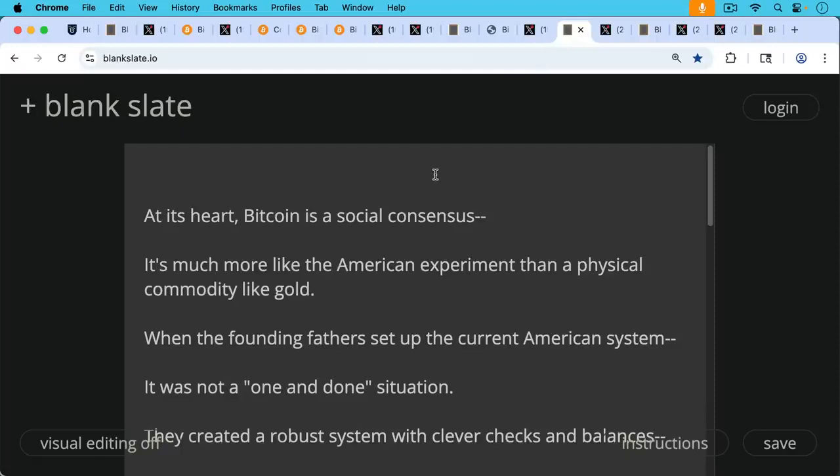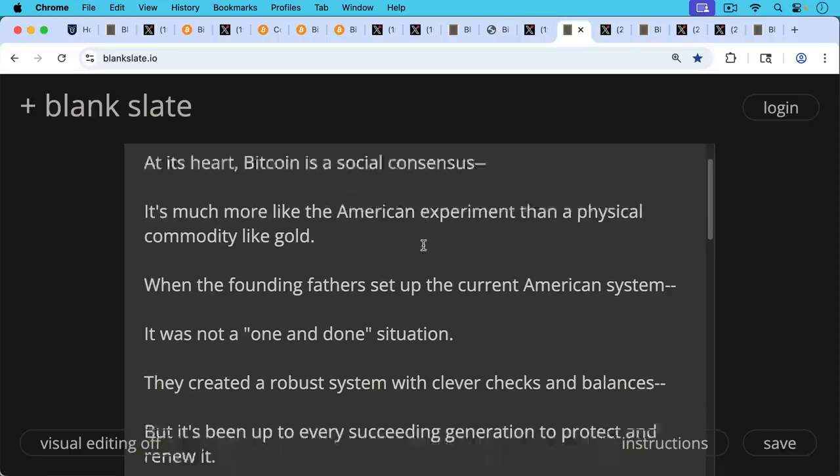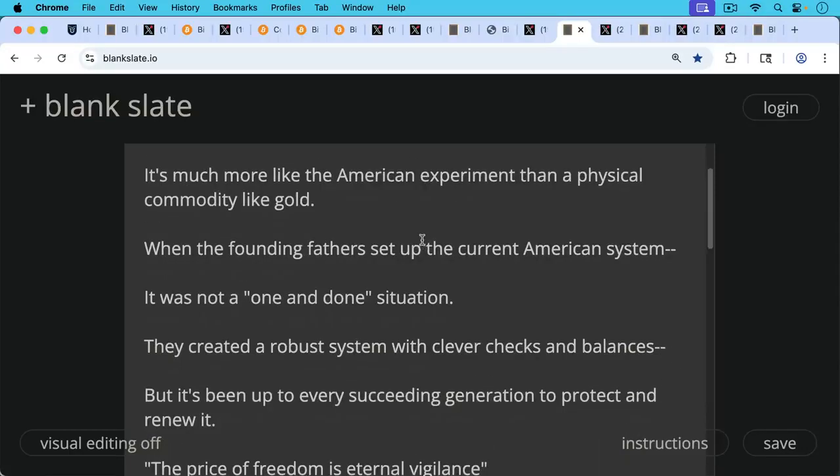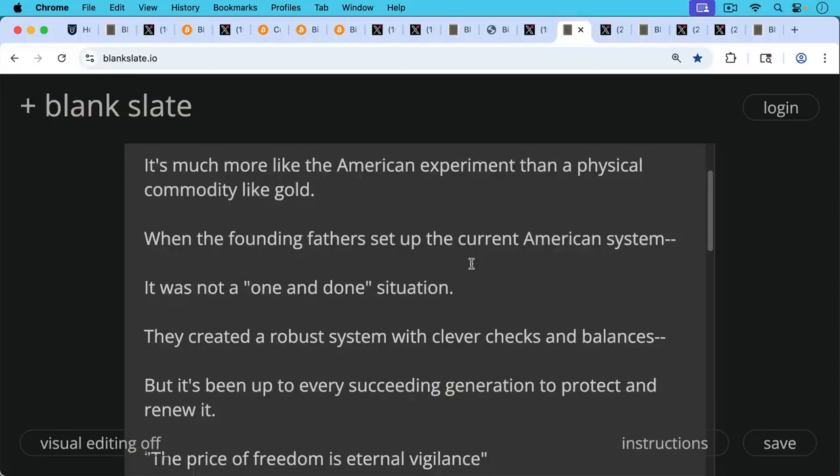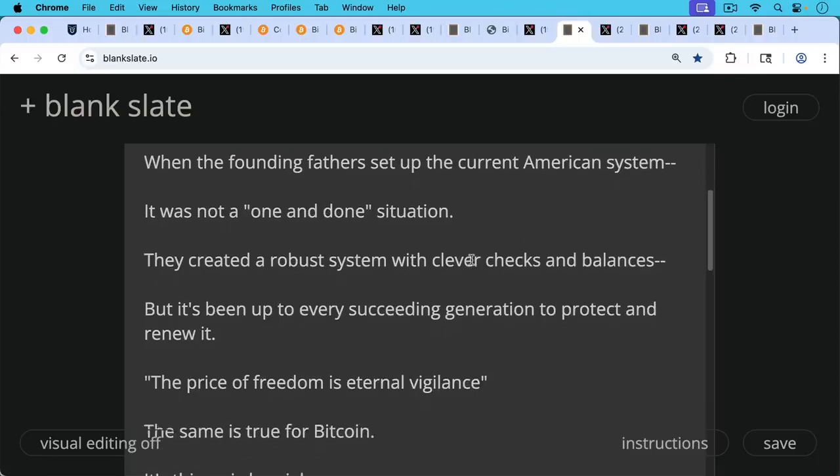At its heart, it's important to remember Bitcoin is a social consensus. It's much more like the American experiment than a physical commodity like gold. When the Founding Fathers set up the current American system, it was not a one-and-done situation. The Founding Fathers created a robust system with clever checks and balances, but it's been up to every succeeding generation to protect and renew that system.